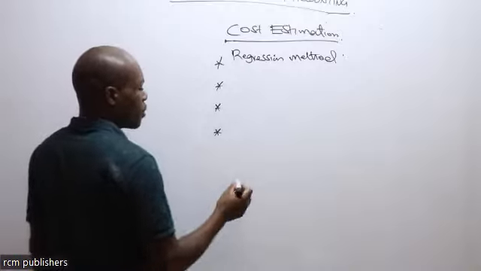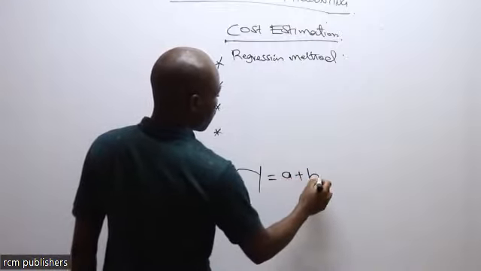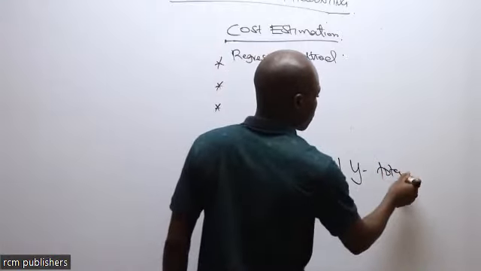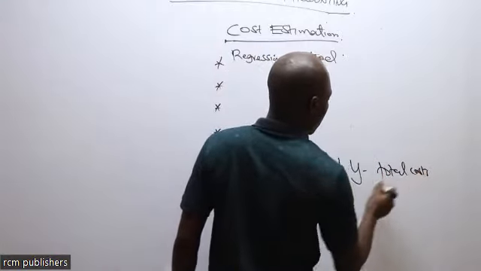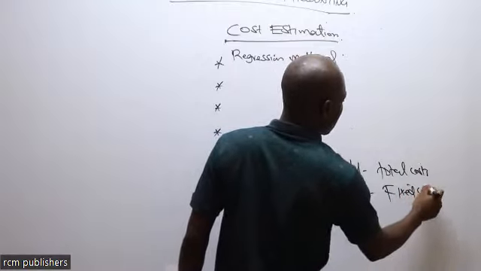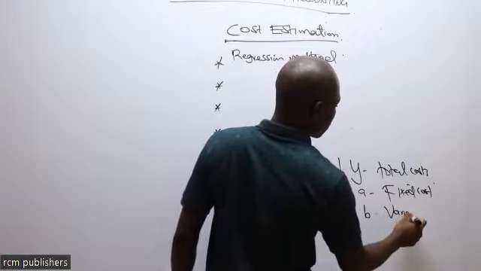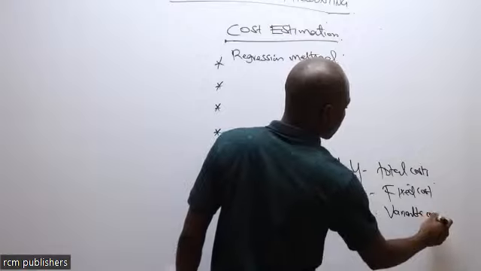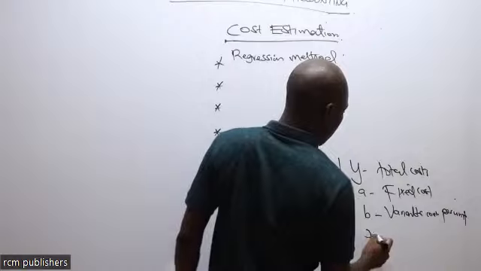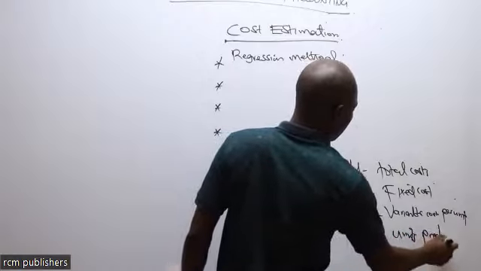Remember, all of them must lead you to this cost function, y is equal to a plus b x, whereby our y is the total cost, then our a is the fixed cost component, then our b is the variable cost per unit, and this x here is the units produced or units of output.